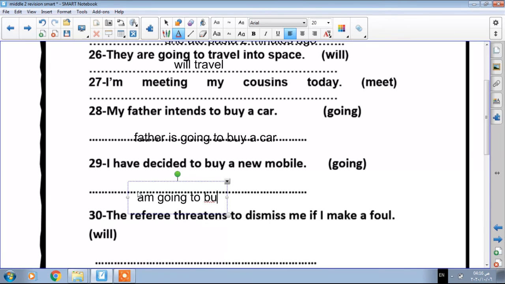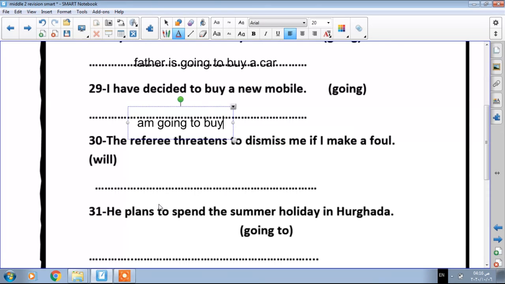Okay, number 13. The referee threatens to dismiss me if I make a foul. You're asked to replace threatens to use will. So the referee will dismiss me if I make a foul. He threatens, because threatens is used with the will.